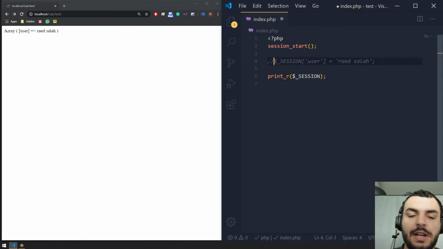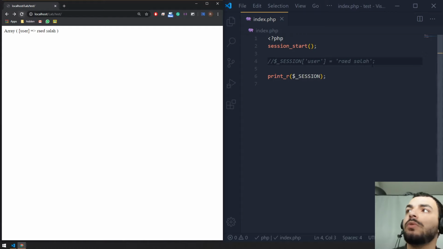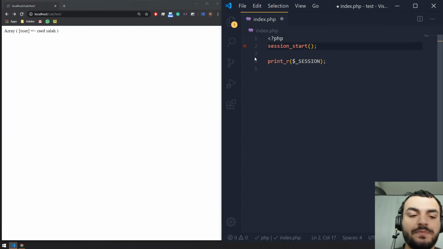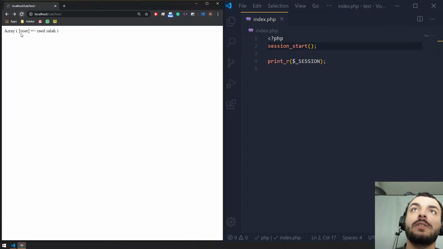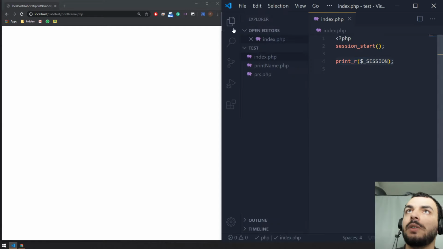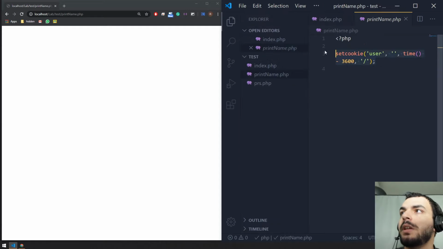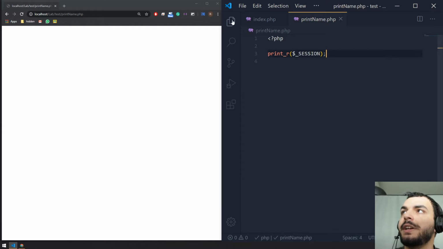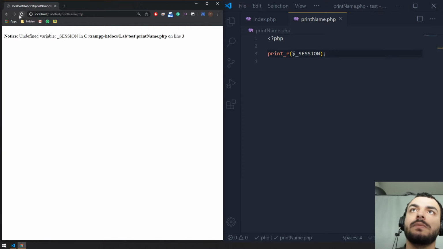Let me just comment this out. Now we have already declared our variable, right? And if you see, we already have it. In fact, if we go to another tab, let's say for example, we copy this to our print name, and we have this over here, refresh.